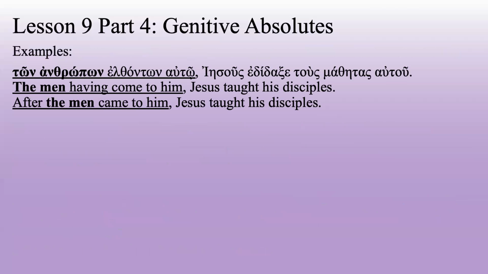Examples in Greek. So ton anthropon, elphanton auto, Iesus edidaxe tous mathetas autou. So the men having come to him, Jesus taught his disciples. We have Jesus taught the disciples of him, or Jesus taught his disciples. These men are completely unrelated, other than the fact of giving some kind of extra information about Jesus teaching his disciples. So the men having come to him, Jesus taught.